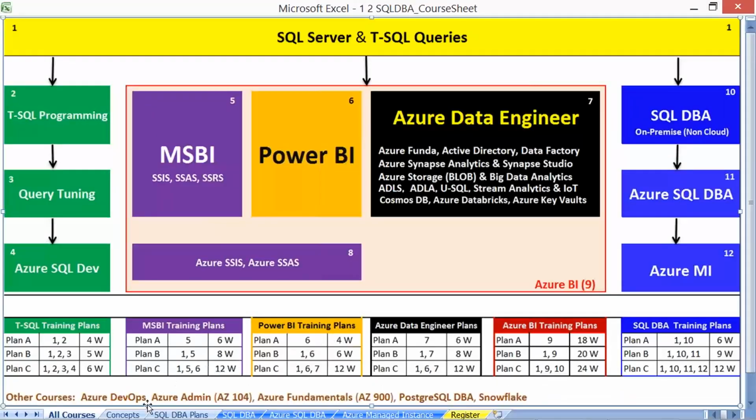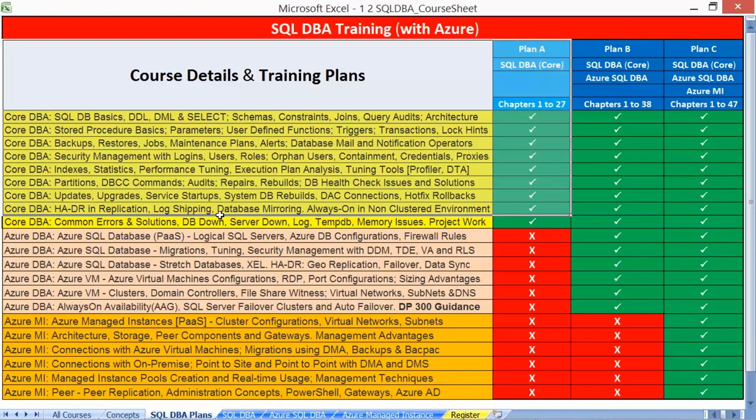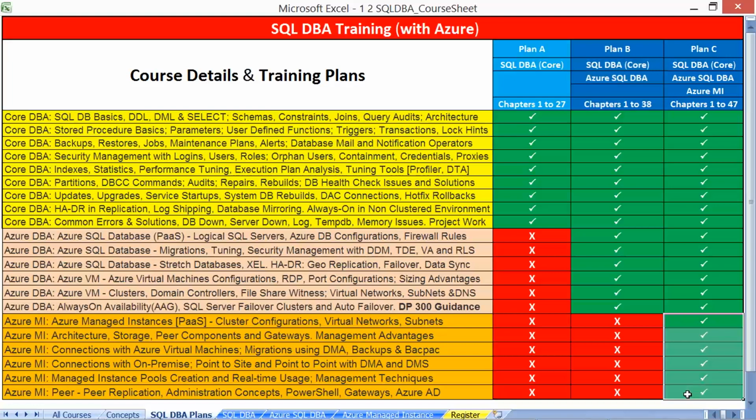So to make it clear and simple, 3 plans. Chapter 1 to 27, core DBA, common for everyone. You would like to mention Azure Cloud in your resume, go for plan B, my preference. If it is really required, you may upgrade later to plan C, only the difference part. We are flexible for the course upgrades.